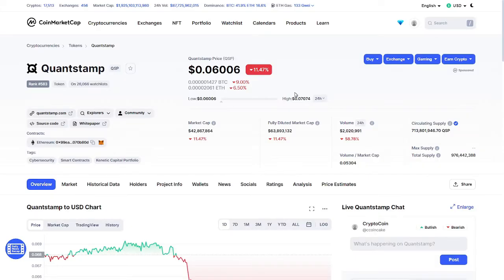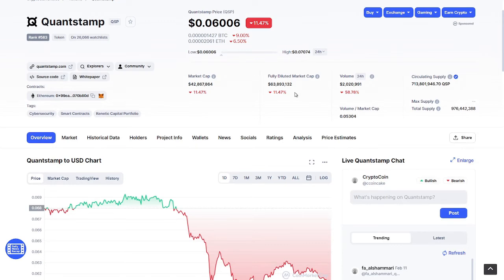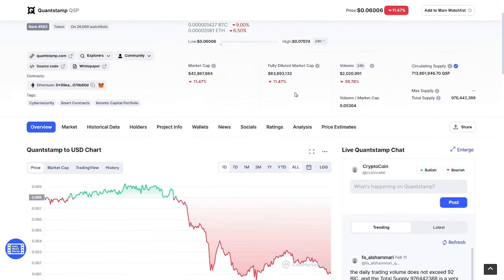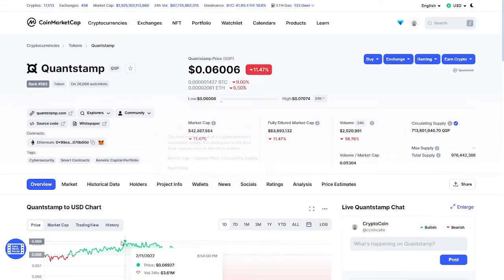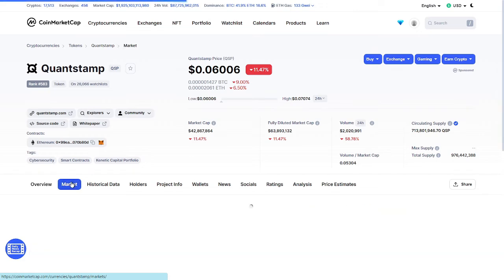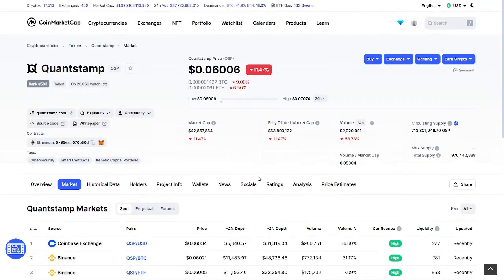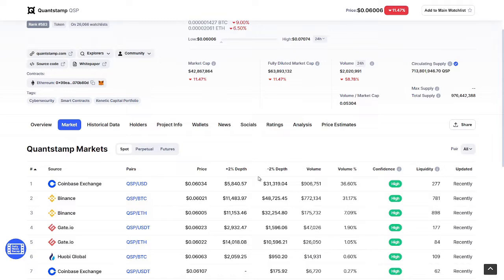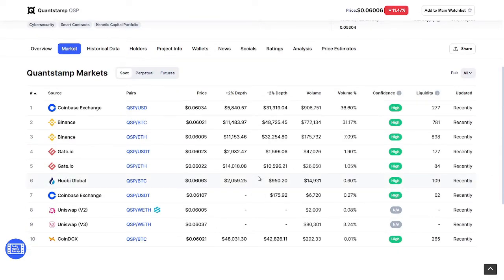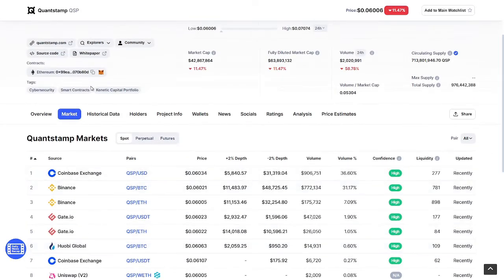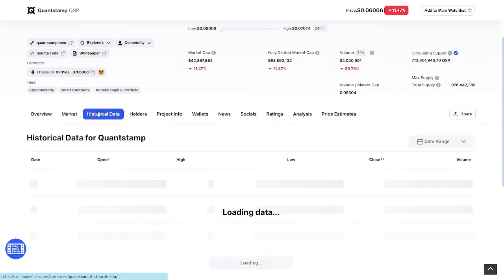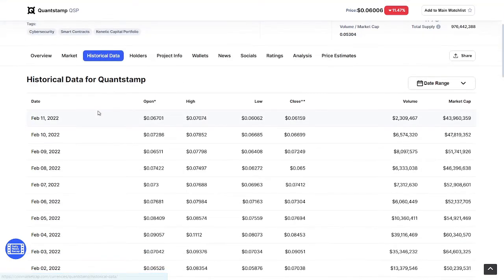Quantstamp is 11% down, and volume is 58% decremented. People are still holding this coin for the past days, and you can see the market capital is decreased by 11% from 24 hours. Let's check the volume. Here it is 36% and 31%, so the volume is literally good, but it's a selling volume, though not that high. The market capital is decreasing, but not by a larger amount.